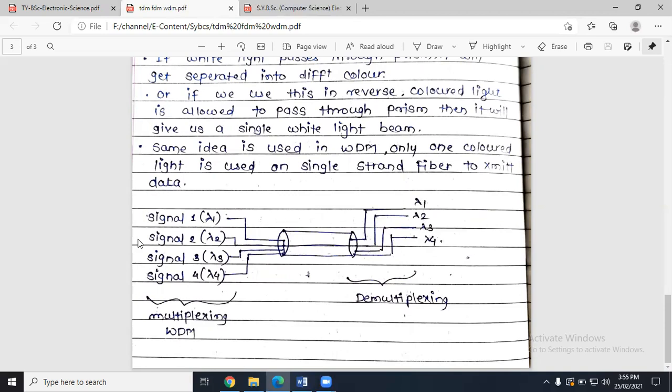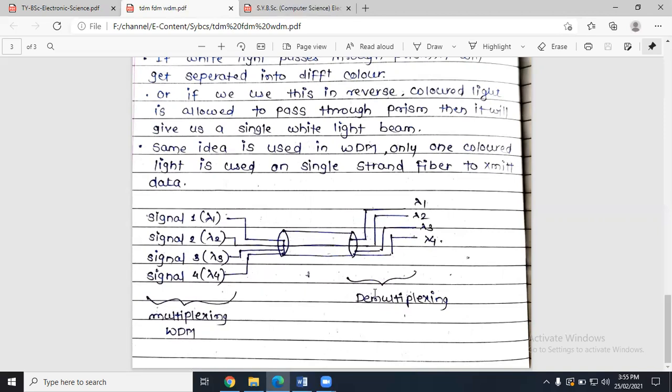Now, combining a number of signals into a single signal is called multiplexing. I just told you in the very beginning of this lecture that multiplexing is sending multiple data on a single channel. So this is multiple data, and we are going to send this multiple data on a single channel. This is nothing but multiplexing, and demultiplexing is exactly opposite to multiplexing.